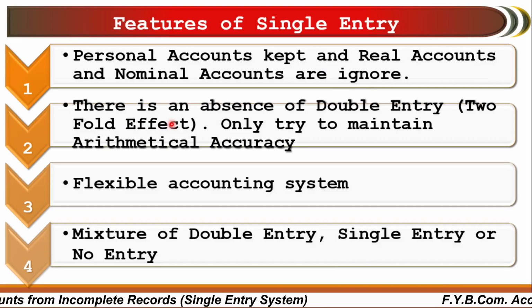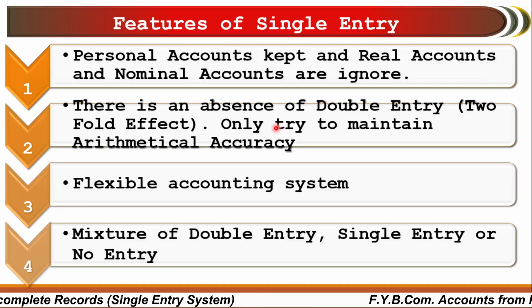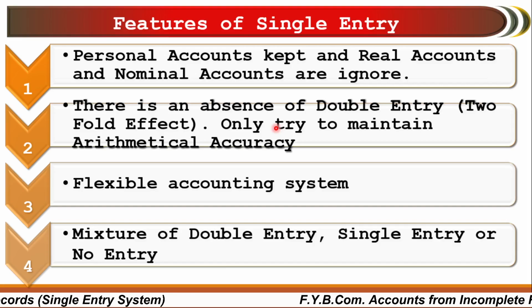Second one is the absence of the double entry system, that is the twofold effect. As you know, every business transaction has at least two effects, that is what we call the double entry bookkeeping system. Here they only try to maintain arithmetical accuracy. That means if there is a sale of rupees 20,000, the businessman only concentrates on the 20,000. He does not concentrate on the sale of the goods.